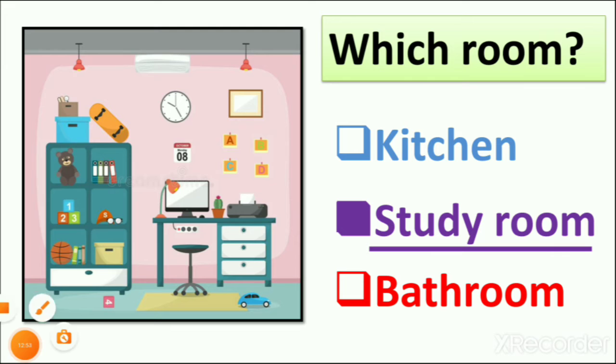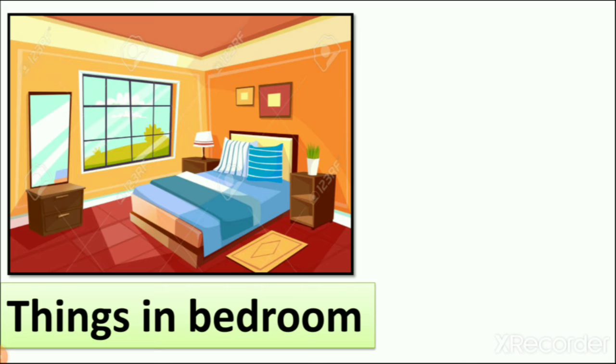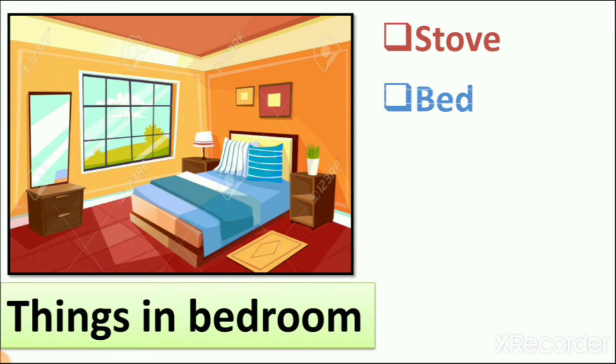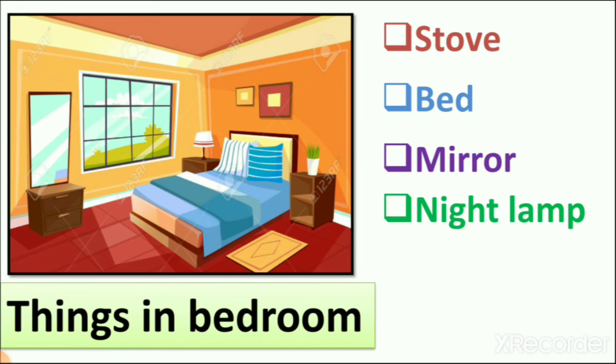These all things we learned in previous lecture, right? Then next is things you see in bedroom. Now you tell me what you see in this picture. This is picture of bedroom, right? So what you see? You can see here mirror, you can see here bed, you can see here pillow, you can see here night lamp also. So let's see which words we have. Stove, bed, mirror, night lamp and pillow and fridge.